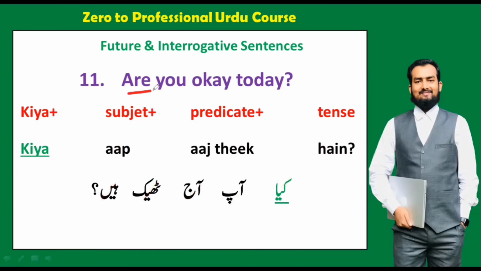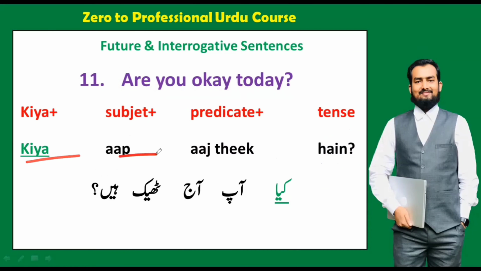So here this sentence starts with a question word, that is why we have changed the pattern a little bit, and we will start with kya. Okay, so you can see here kya, and then subject aap, आज ठीक, being well today, related to predicate. Okay, आज ठीक and hain sign of tense, because this sentence is in present, right? Are you okay today? We will say क्या आप आज ठीक हैं, and here we have used aap, that is why we used here hain.